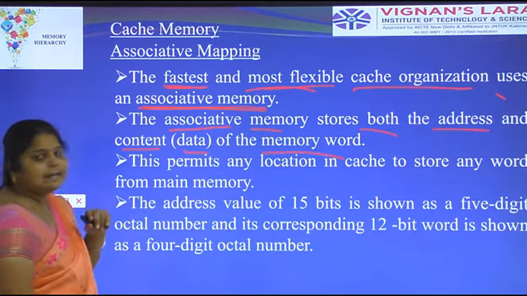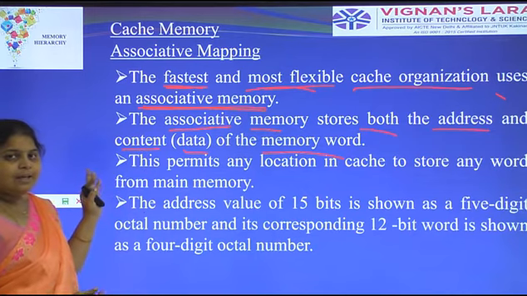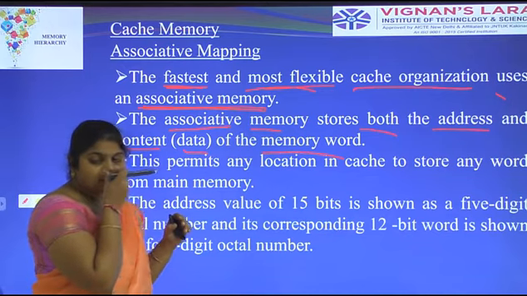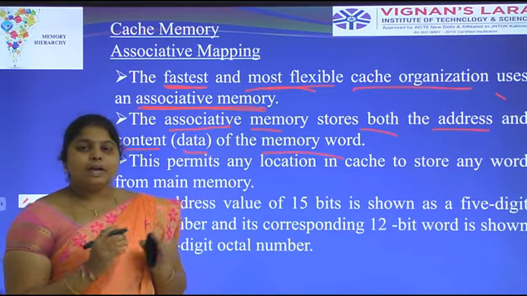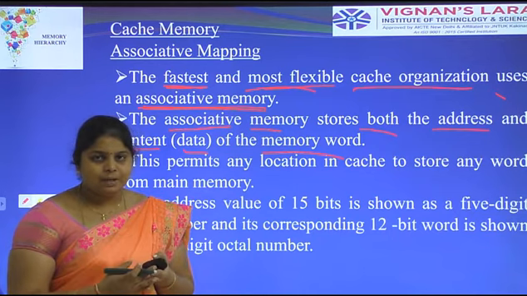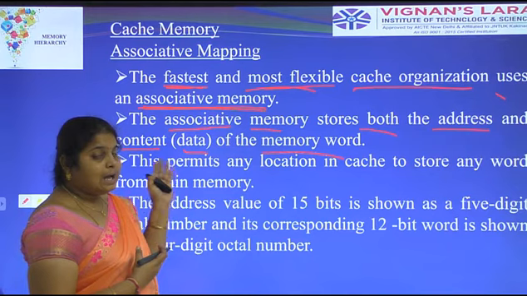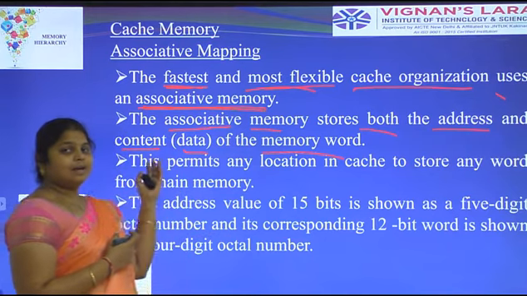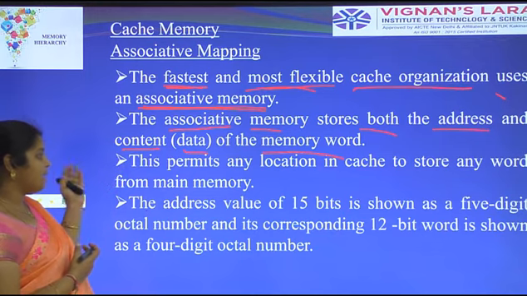Content means here data. It is also known as content addressable memory. Here it can store both address and content, meaning data, of the memory word.